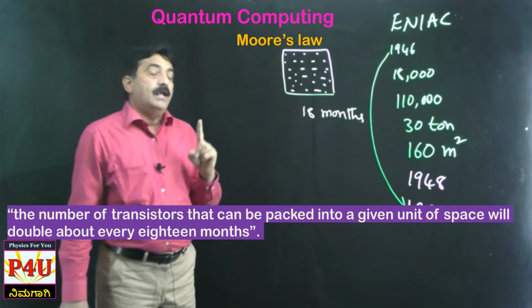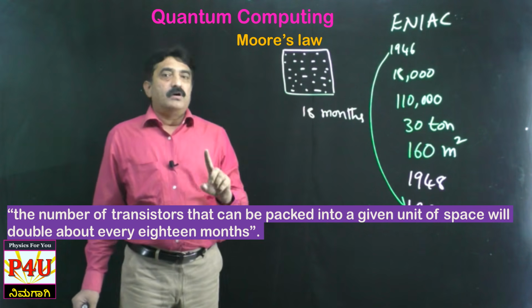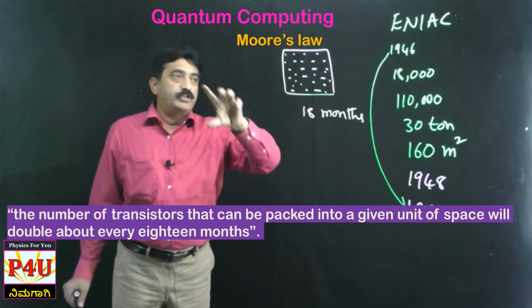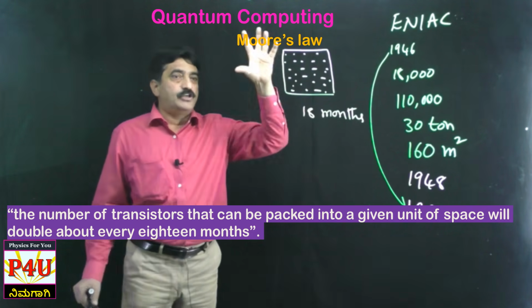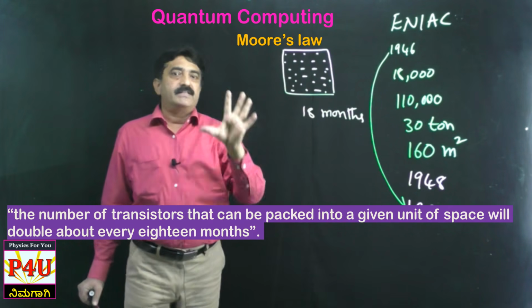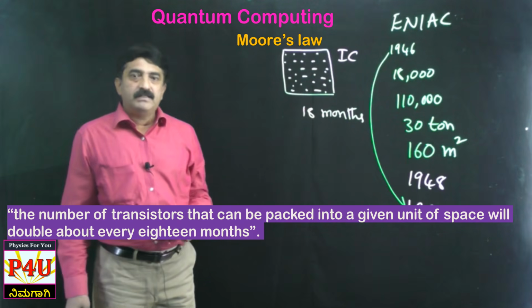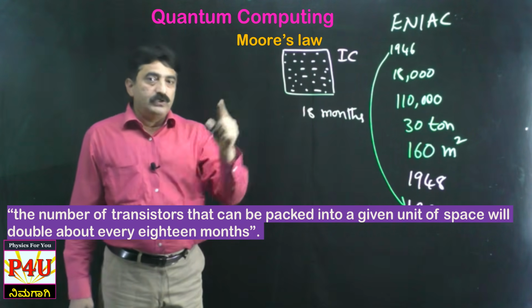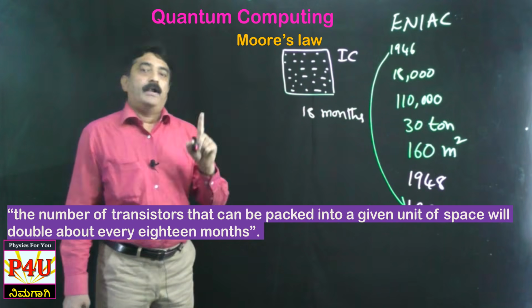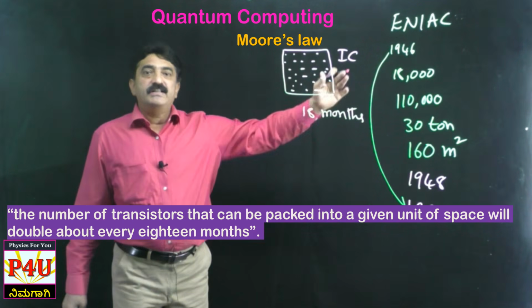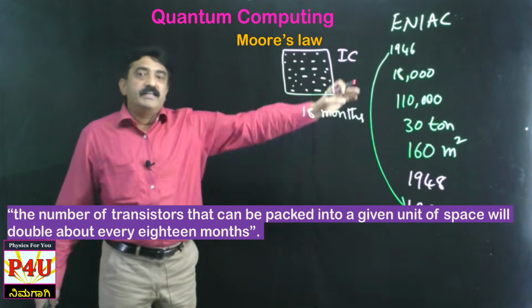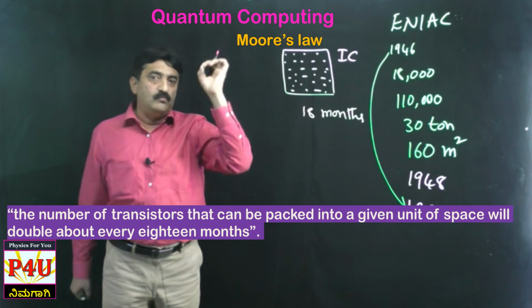I repeat, according to Moore, the number of transistors to be packed in a given size of integrated circuit doubles every 18 months, and the cost of the computer reduces by 50%. And not only that, he said efficiency, performance, speed, everything keeps on increasing. This is what Moore said.